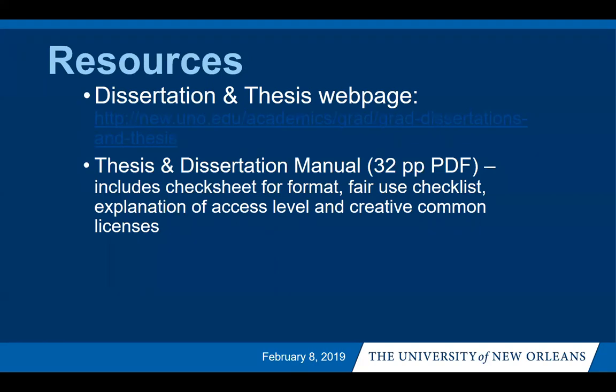It will help you with access levels, tell you how to create your ScholarWorks account, and also help you with formatting your manuscript. There's a check sheet for format listed in there, a fair use checklist, explanation of the different access levels, as I said before, information on copyright, as well as Creative Commons licenses.